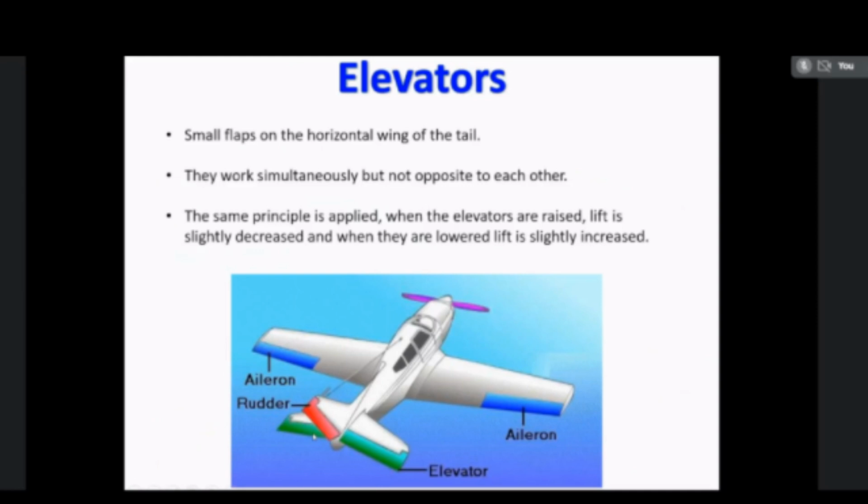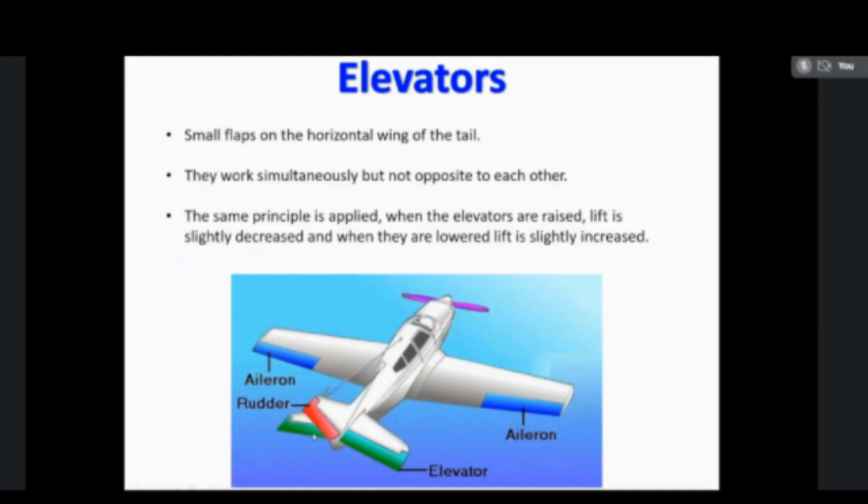So when the up movement is needed, the pilot will control the elevator by using the forward movement of the wheel, and when the downward movement is needed, the pilot will provide the backwards movement of the wheel. So by using these control movements, the pilot can control the pitching movement, that is up movement and down movement.